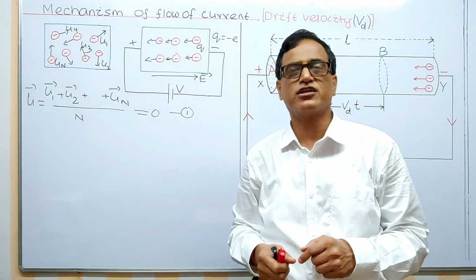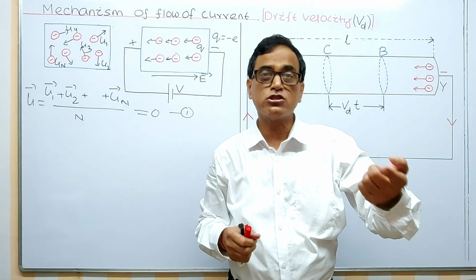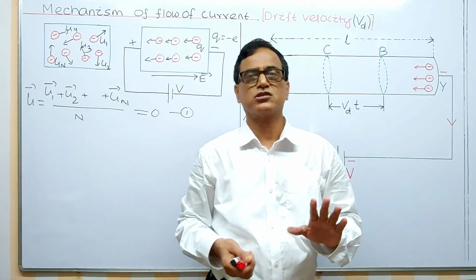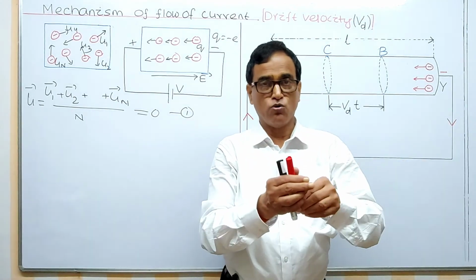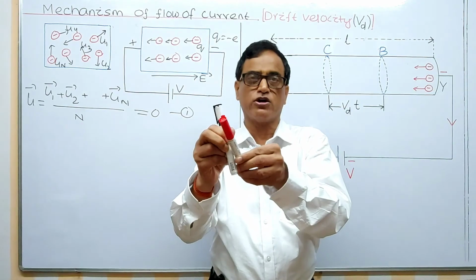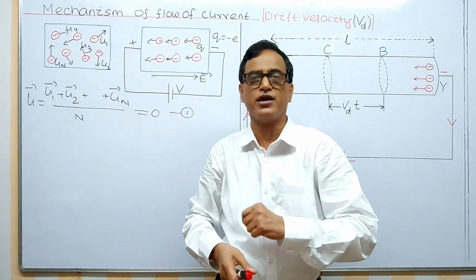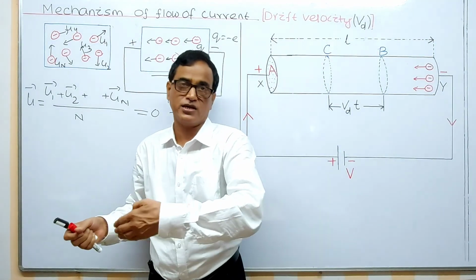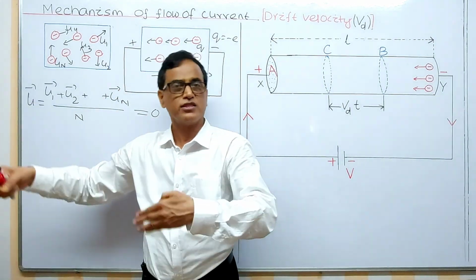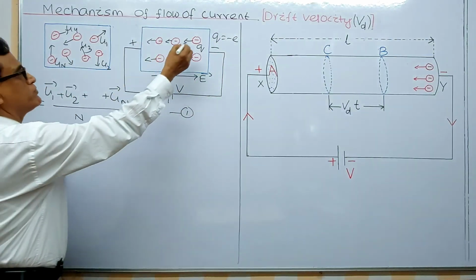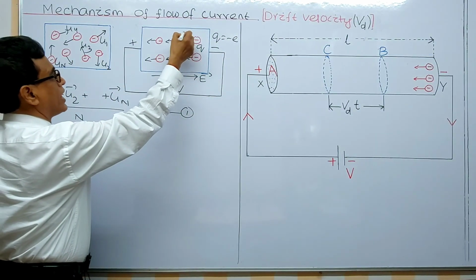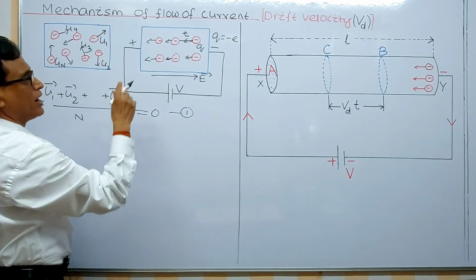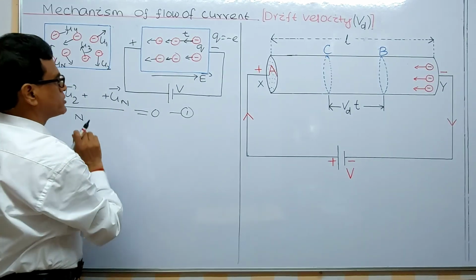But remember, the time to collide with other electrons may not be the same for the same electrons. One may take a longer time, one may take a shorter time. And the time for which an electron moves freely before the collision is called relaxation time. It moves like this, then collides with another, then changes direction again. Second one collides with the third one. In this manner, before a collision it moves some distance freely. That time is called relaxation time. I will change the symbol later on. So the average velocity is 0.